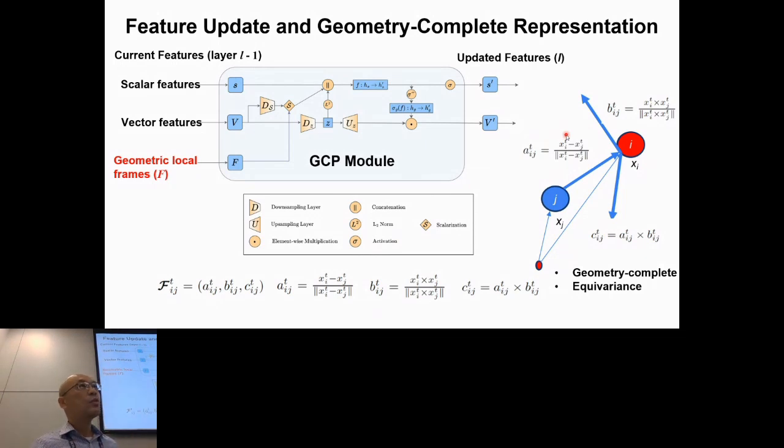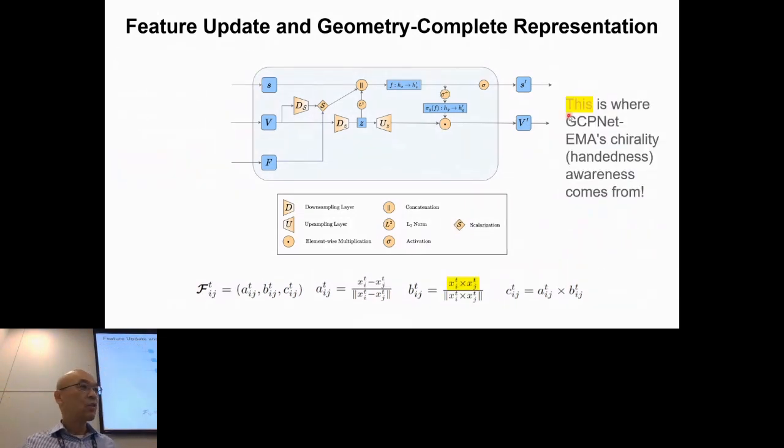It also achieves equivariance, because if I rotate my structure, x_ij changes, and these three vectors are also rotated in the feature space, so they capture the essential features. So this is the key feature that allows this model to represent the chirality of the protein structure, basically the handedness of the protein structure.